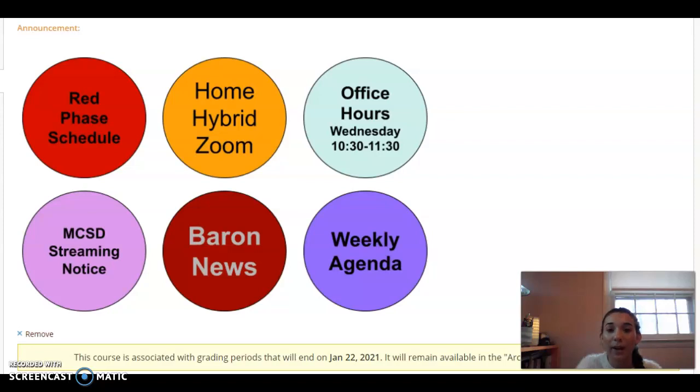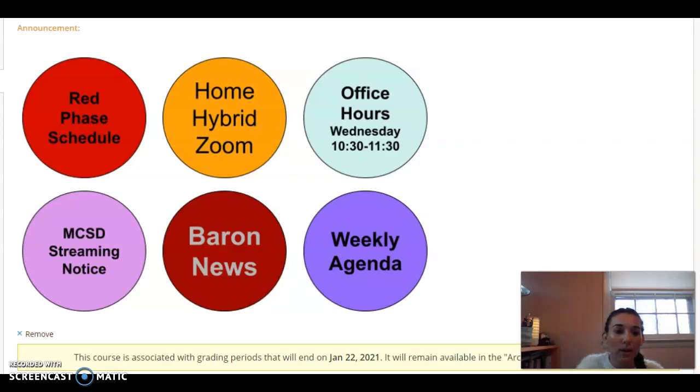Next to that is the Home Hybrid Zoom link. So if you click on that orangey yellow colored button, it'll take you directly to our classroom Zoom, which is Monday, Tuesday, Thursday, Friday, or for Red Phase Day. I also have office hours on Wednesdays from 10:30 to 11:30, which is in that light blue button. So if you click there, it'll take you to the office hours.